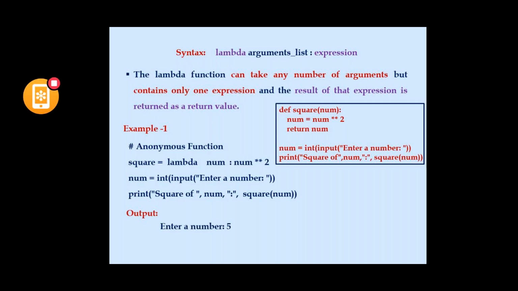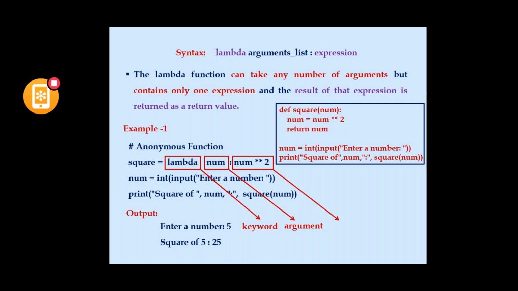Enter a number. I have entered 5. The square of 5 is 25. Coming to the code, lambda is the keyword, and num, whatever we pass while calling the square function, is the variable that gets squared. That is called the argument. And num double star 2, the exponent, is the expression.